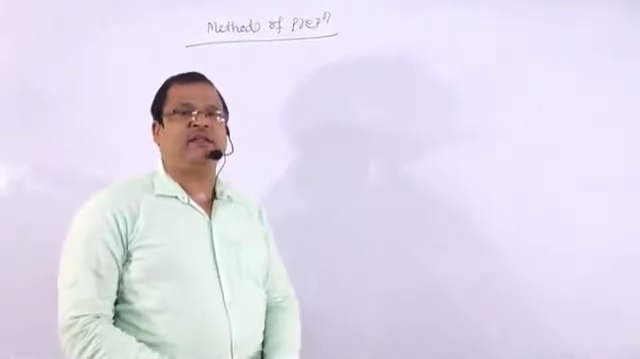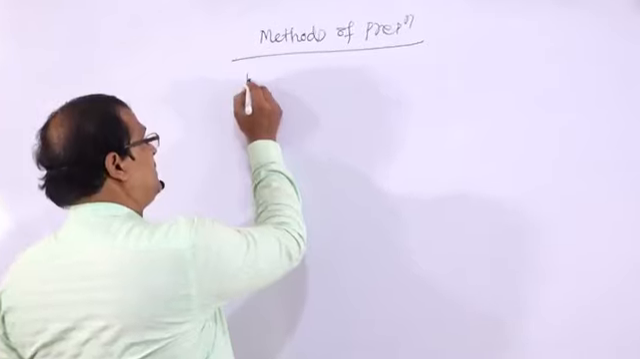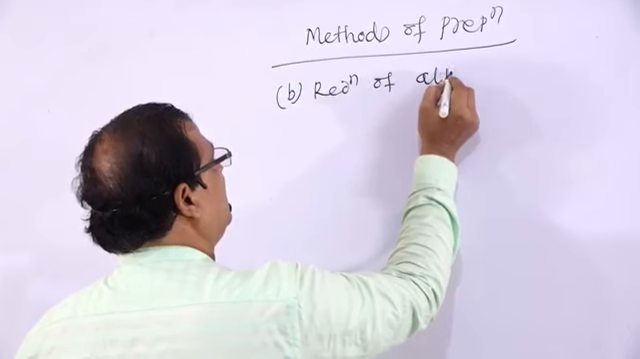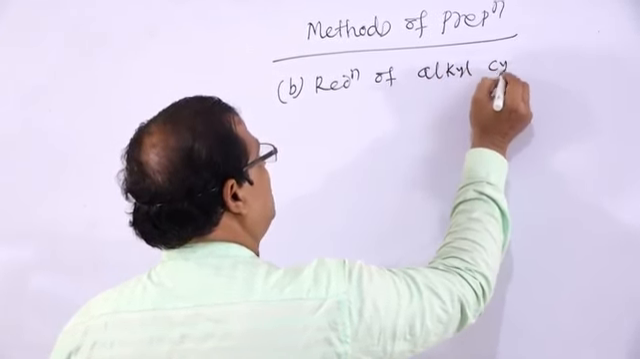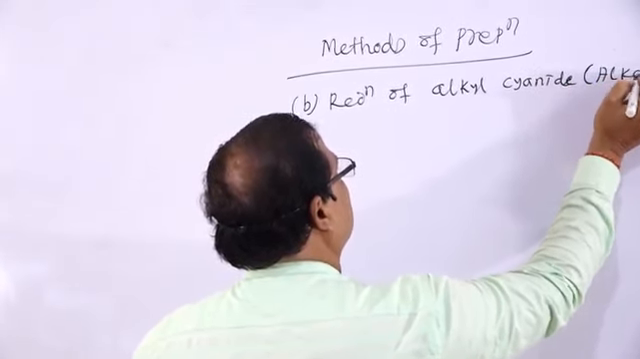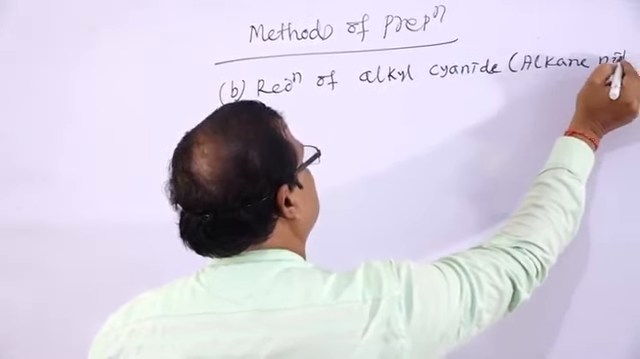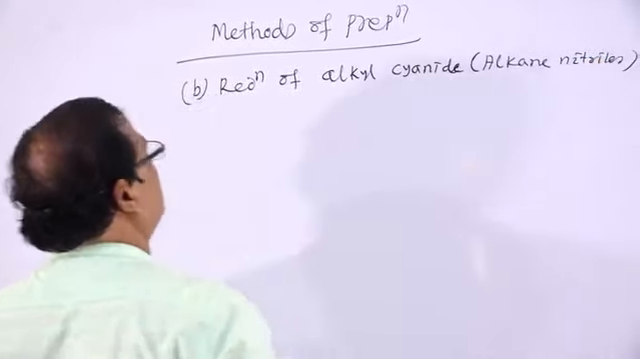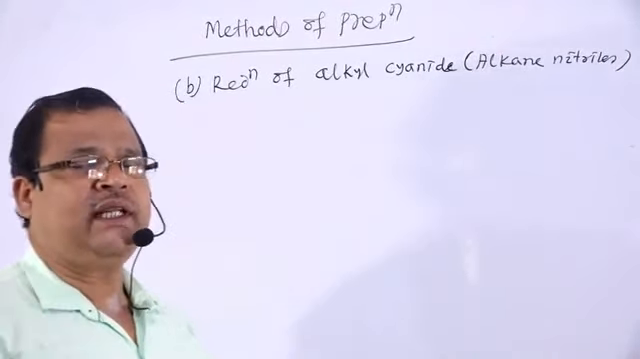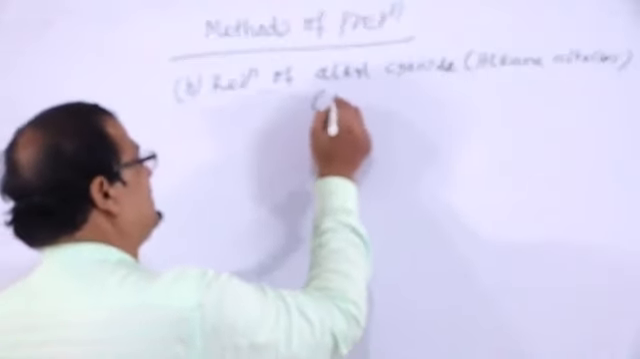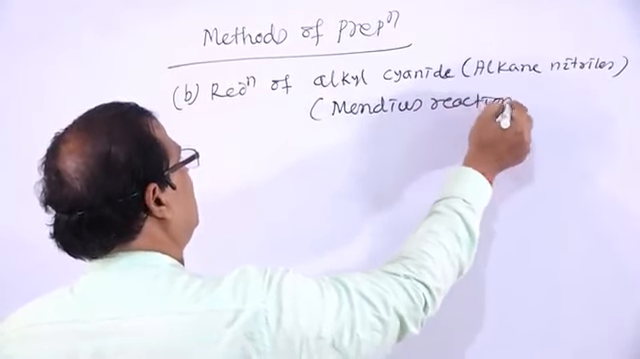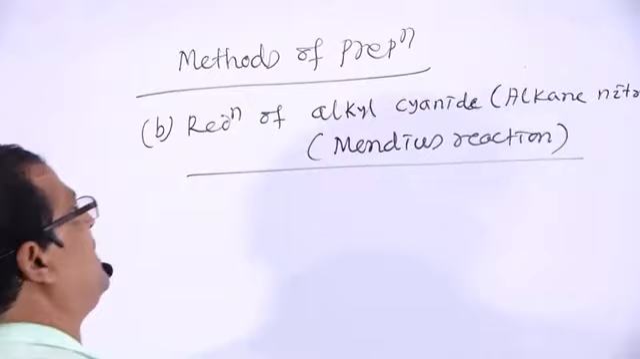Next method of preparation, the second one, is reduction of alkyl cyanides, that is alkane nitriles. Reduction of alkyl cyanides or alkane nitriles. This reaction is otherwise known as the Mendius reaction.